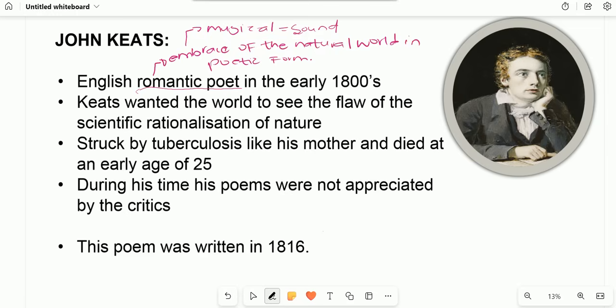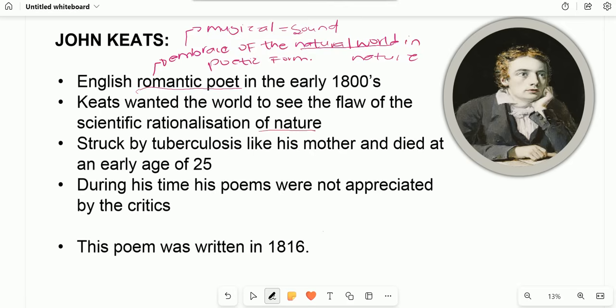However, what is important is that because he is from an era, if not a school of thought, that is labeled as romantic poet, meaning that they embrace the natural world, I'm also expecting to read about nature. Keats wanted the world to see the flow of the scientific rationalization of nature. It means that he was against the scientific modification of the world, and he wanted to embrace nature as it is.